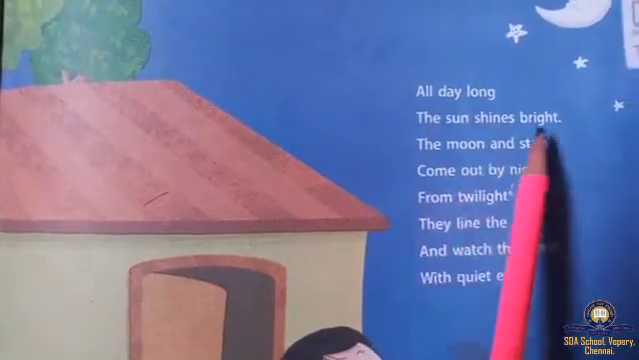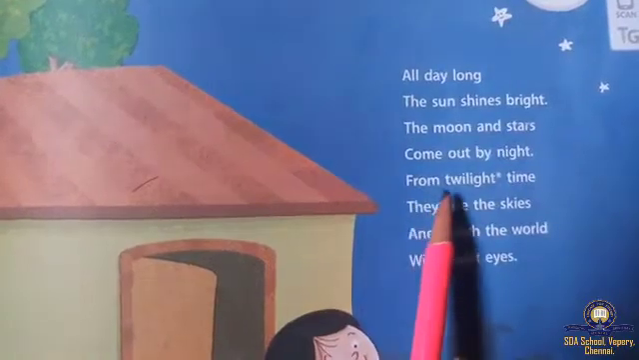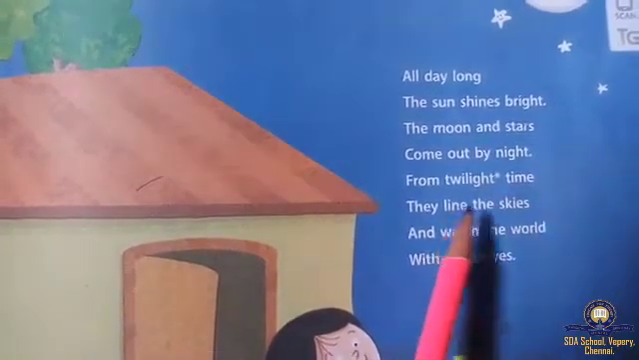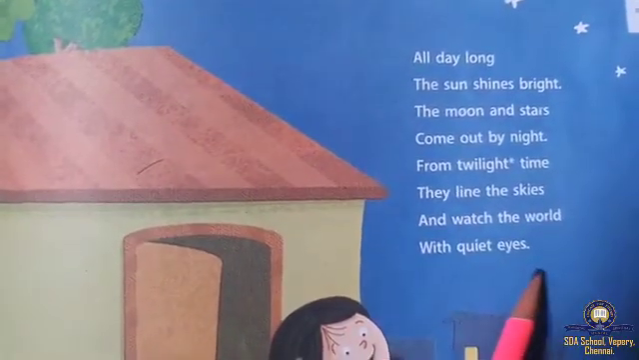The day, all day long the sun shines bright. All day long the sun shines bright. The moon and stars come out by night. From twilight time they line the skies and watch the world with quiet eyes.